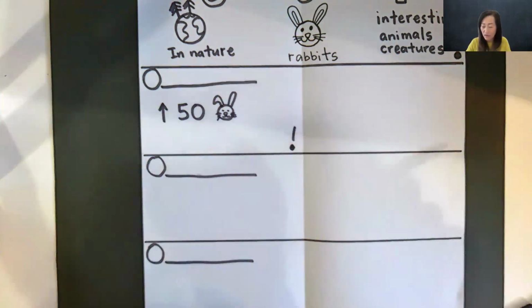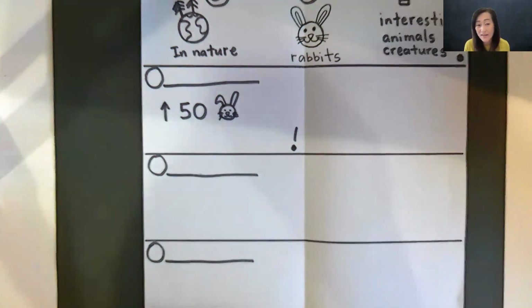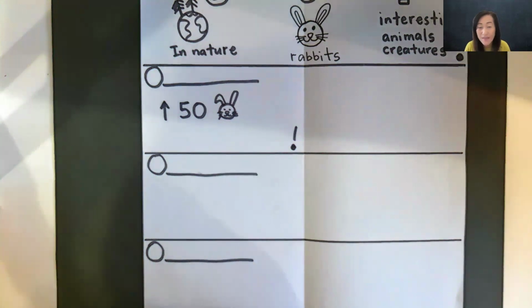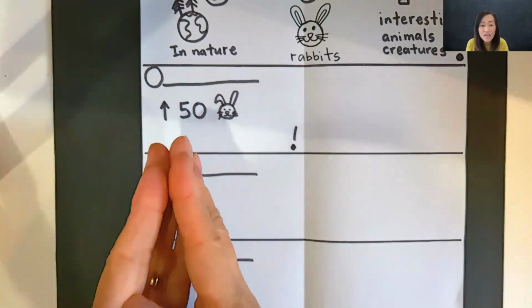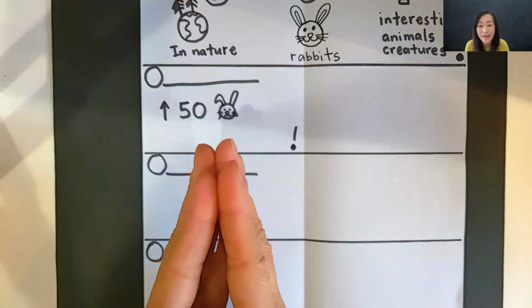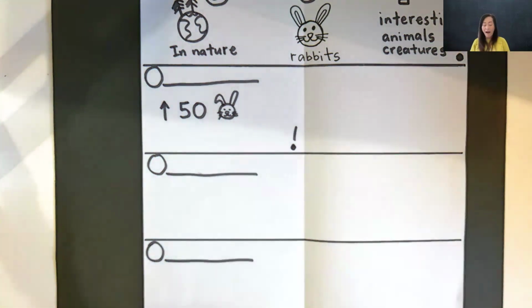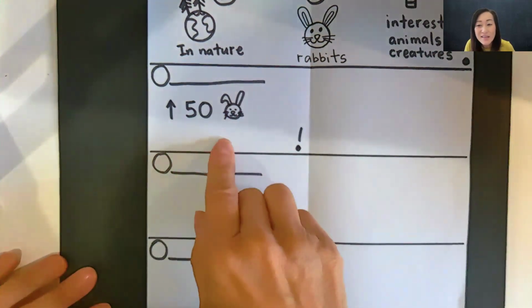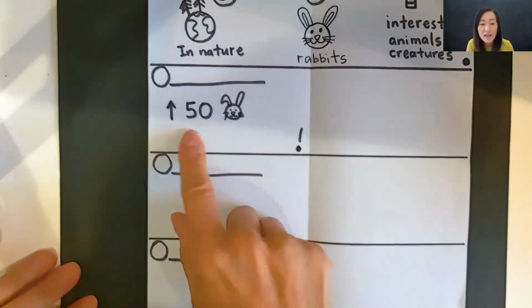Now, could I add a little more information? I can. So that's what I want you to practice doing. There are over 50 different types of rabbits in this world. Oh, that's fancier. There are more than 50 varieties of rabbits on Earth. Exclamation. You see how I could add more information? I want you to practice saying this sentence right now. Okay, you can say it to your teacher, say it to your neighbor. Go ahead, say this sentence.